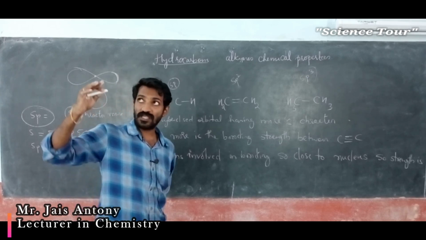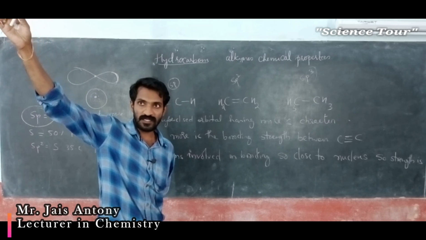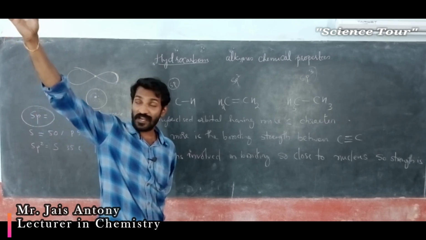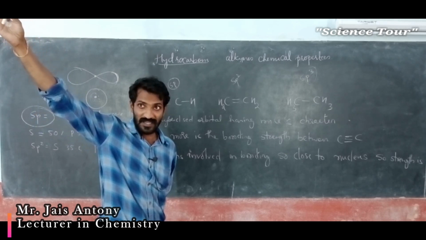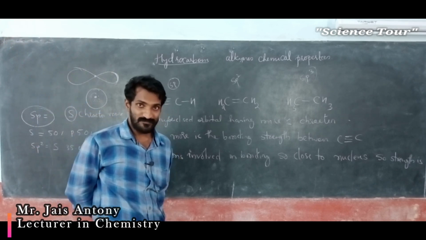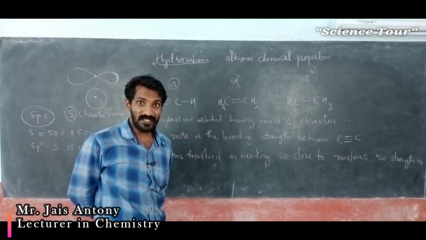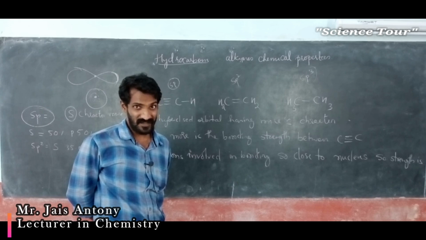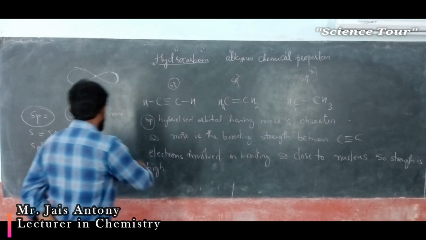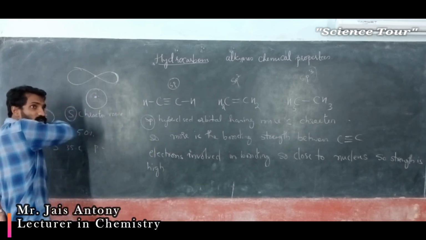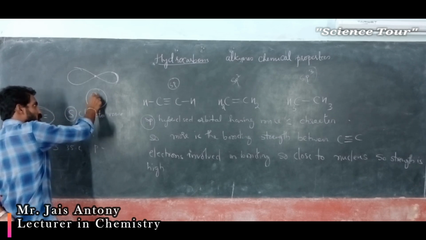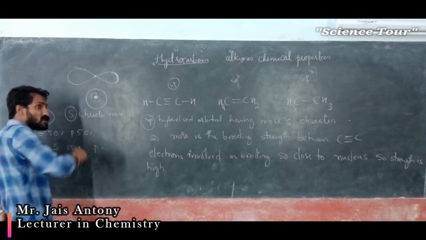Imagine that electrons are far away from the nucleus, then easily you can remove that electron. Correct? That means bond strength is weak. Clear? But in this case, in this S orbital, electrons revolve around the nucleus more.